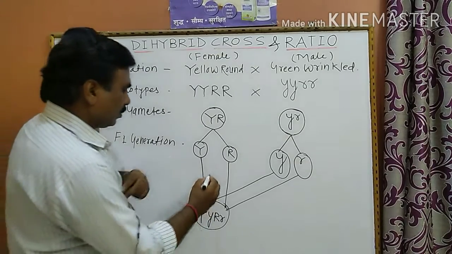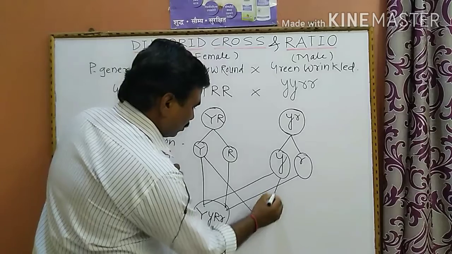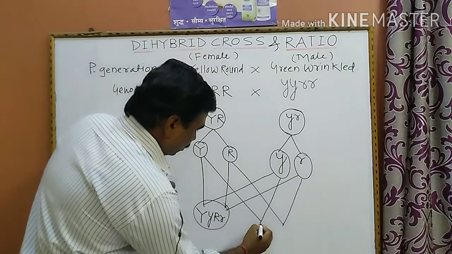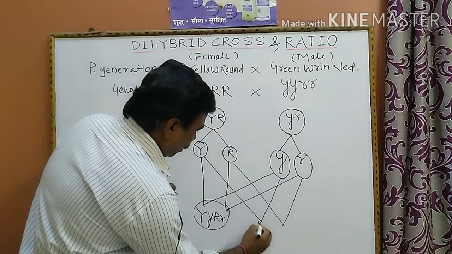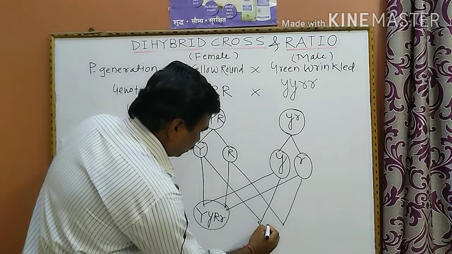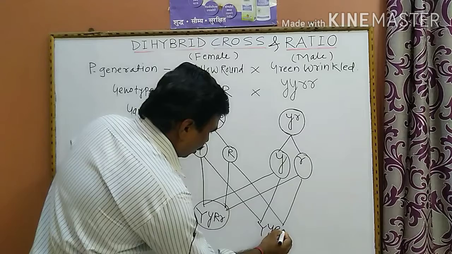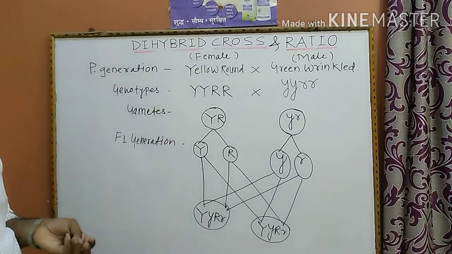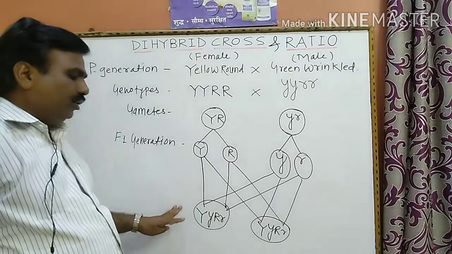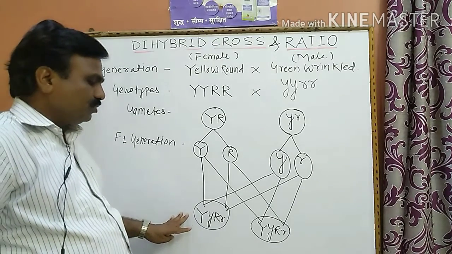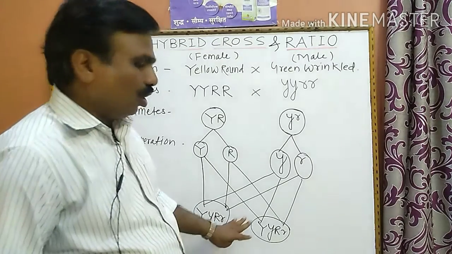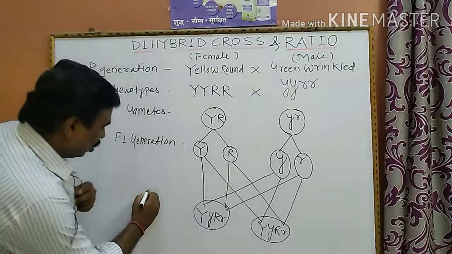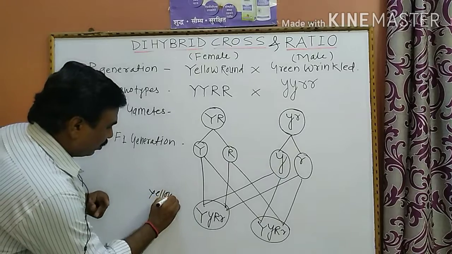Here capital Y, small y, capital R, small r. In the F1 generation, all the individuals, all the offsprings that are obtained, are yellow round. These are all yellow round.